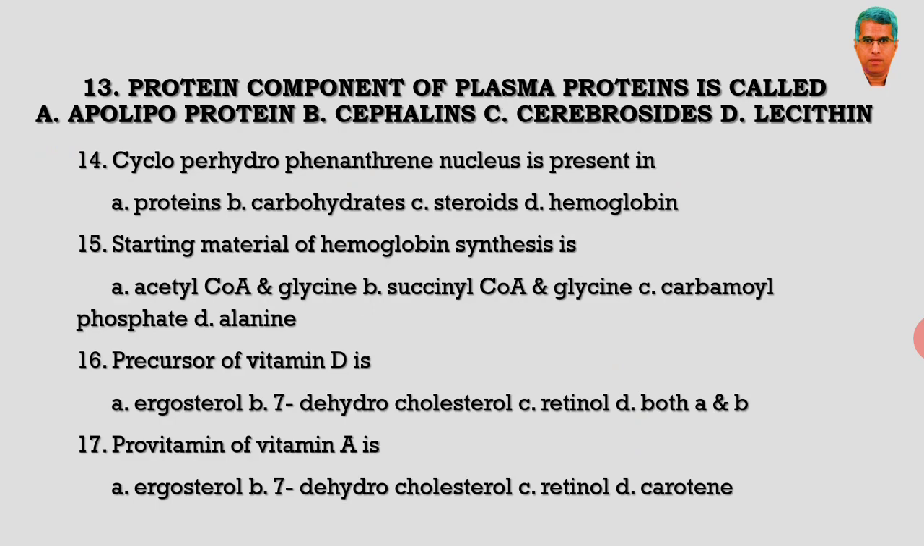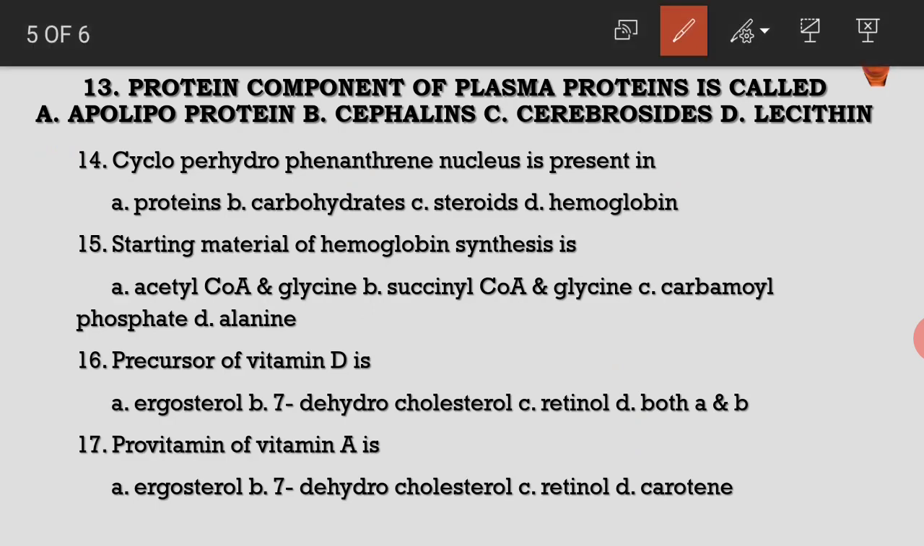Protein component of plasma lipoproteins is called apolipoprotein. Cyclopentanoperhydrophenanthrene nucleus is present in steroids. This is very important bit. Cyclopentanoperhydrophenanthrene nucleus is found in steroids.